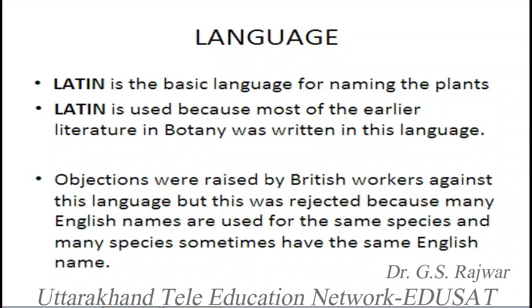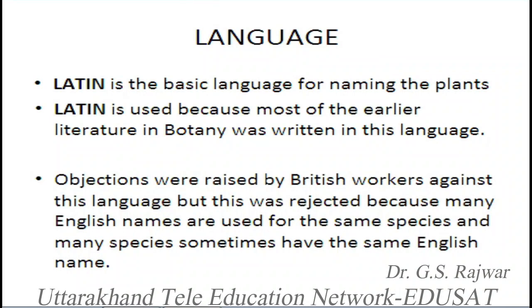Rather we can say the names of all ranks or categories or taxa, genera and species, subspecies, varieties and so on, they all are written or used in Latin language. Certain British workers raised objections against the use of Latin. They said Latin is a very difficult language to pronounce. Sometimes the words are so complicated that they are difficult to pronounce. They said, why don't we use the English names?